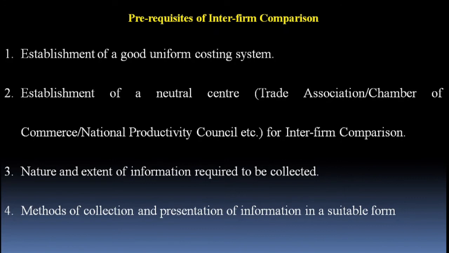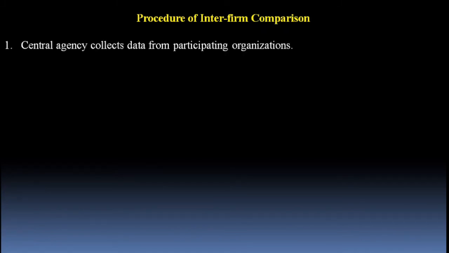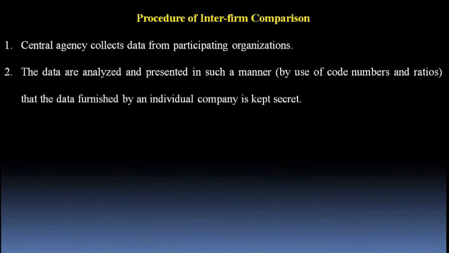Let's discuss now the next point. Let's discuss the procedure of interfirm comparison. Whatever I have just explained to you is a part of the procedure of interfirm comparison, but I will repeat it one more time. Point number two: the central agency collects data from participating organizations. The data are analyzed and presented in such a manner, by use of code numbers and ratios, that the data furnished by an individual company is kept secret.